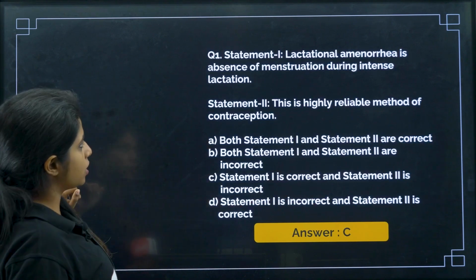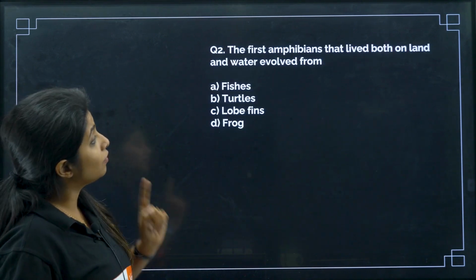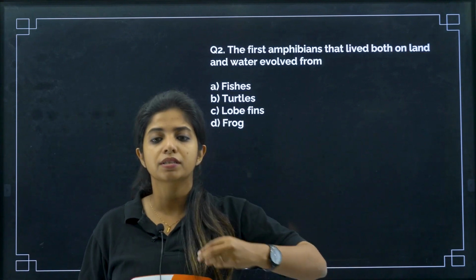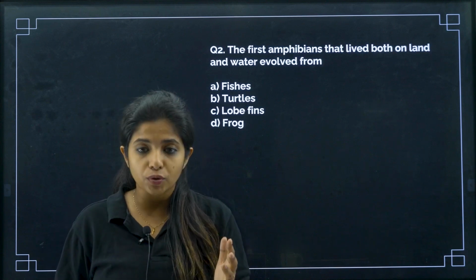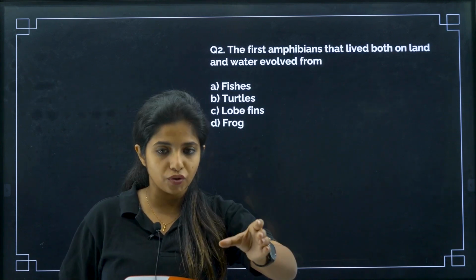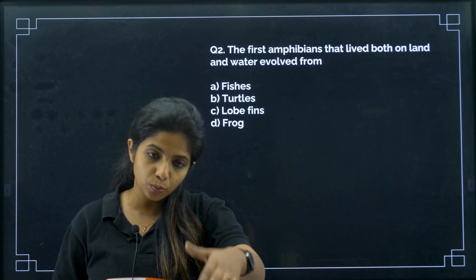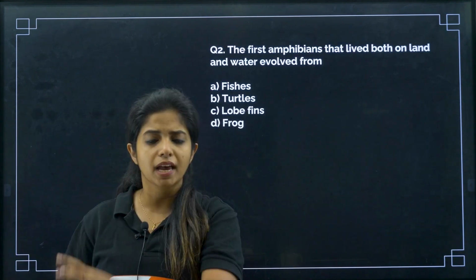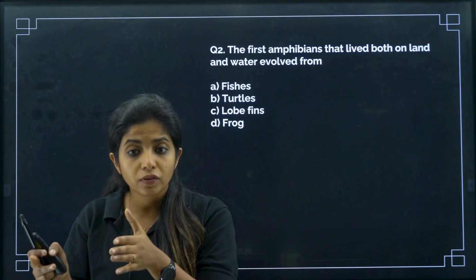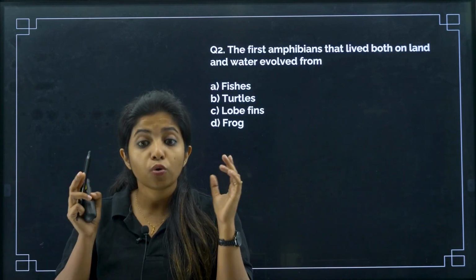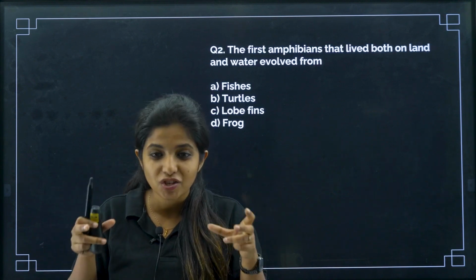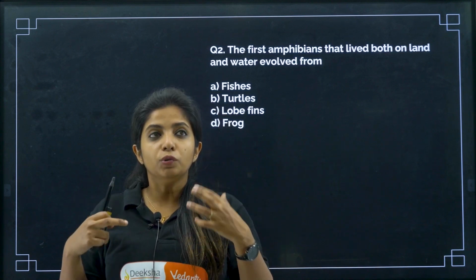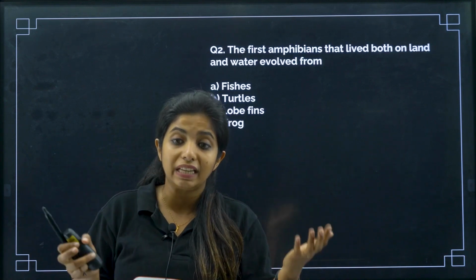Now the next question that we have: the first amphibians that live both on land and water evolved from... Again, something that we have already discussed all the times. The question comes from lobfins and shrews. I've always told you, the one that came between fishes and amphibians. Fishes were in water, amphibians live in both water as well as land, and then came reptiles, then birds and mammals. So from fishes to amphibians, in this transition phase, which organism came in between, which was considered to be living on both land as well as water?